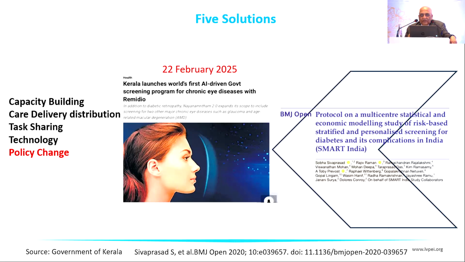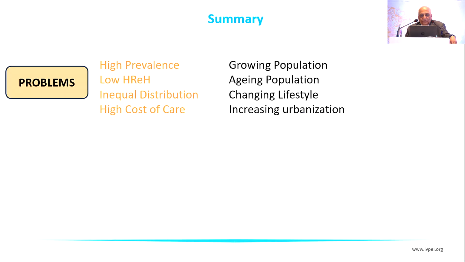It launched non-mydriatic cameras from the community to the tertiary level, so that at least diabetes and AMD can be taken care of. If other states of India start copying this idea, then most probably it will be a huge policy change for the country to handle all the retinal problems.